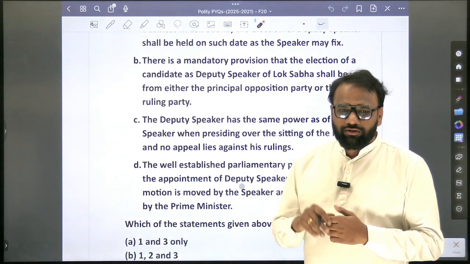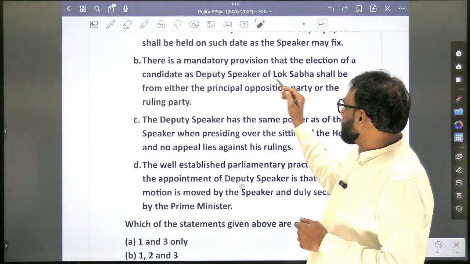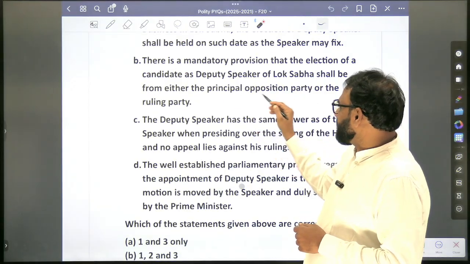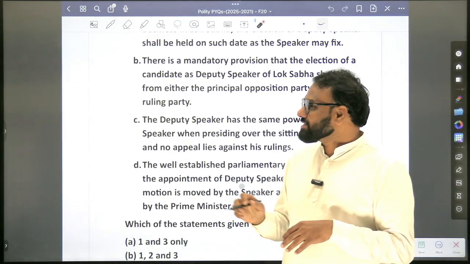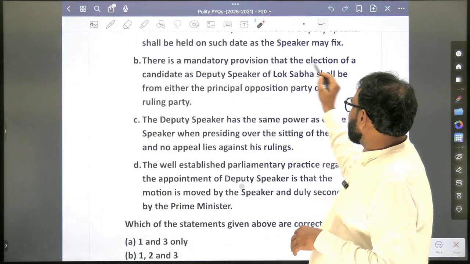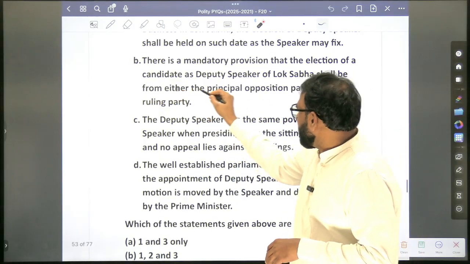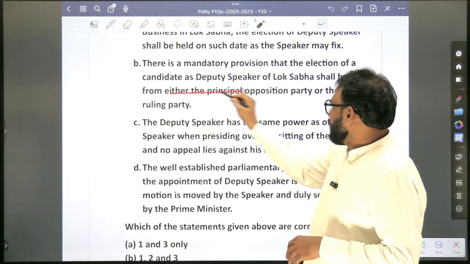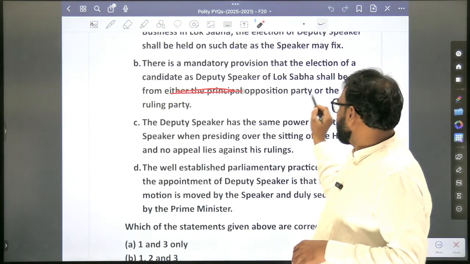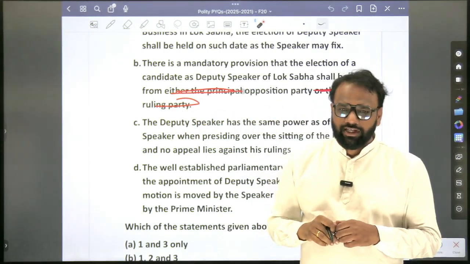Then also it will be wrong. There is a convention that the election of a candidate as Deputy Speaker of the Lok Sabha shall be from either the principal opposition party or the ruling party. That will also be wrong. Now, if they make a statement like this, there is a convention that the election of a candidate as Deputy Speaker of the Lok Sabha shall be from the opposition party. I will remove this. Shall be from the opposition party. Then it will be correct.